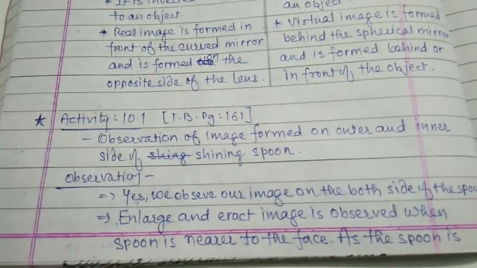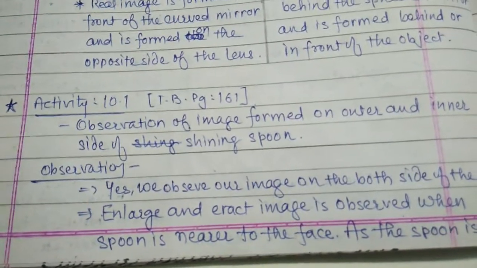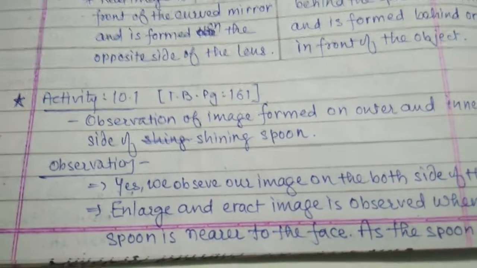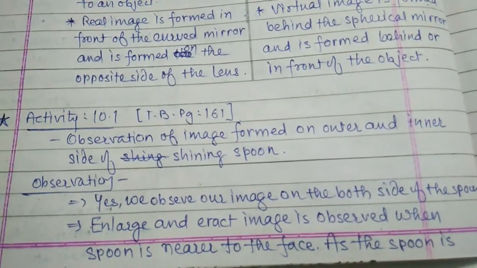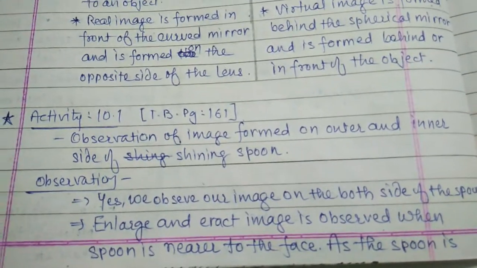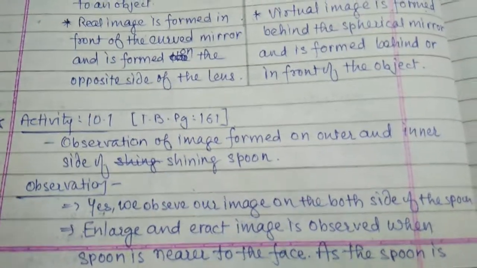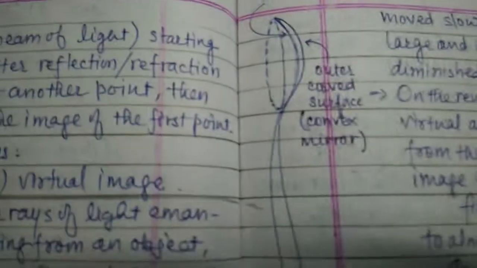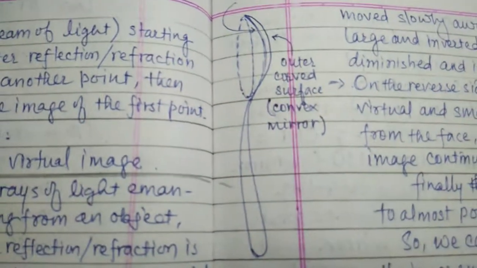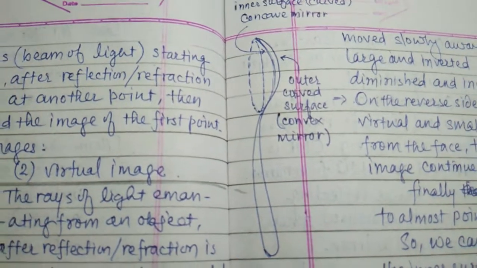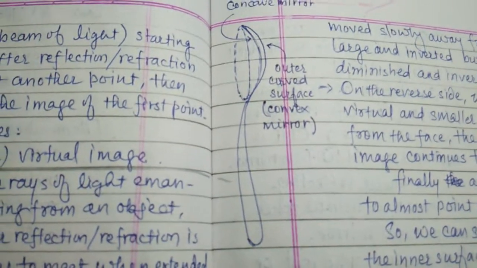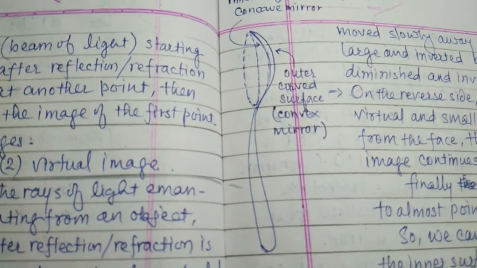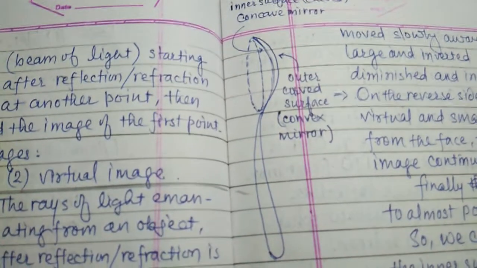Now activity 10.1. It is the observation of a shining spoon. This is an example of concave and convex mirrors. They are spherical mirrors. So here is the spoon. When we see inward, it is concave, and if the spoon is seen from outside, it is also a shining surface. It is a convex mirror.